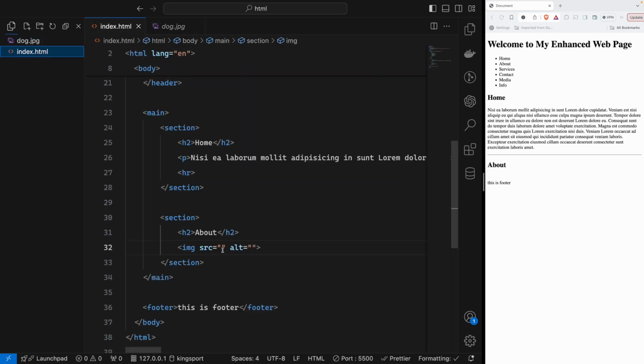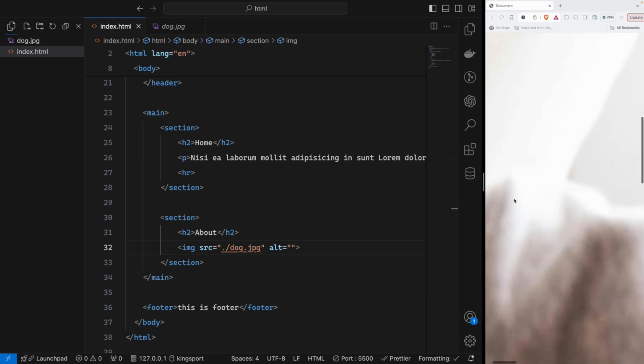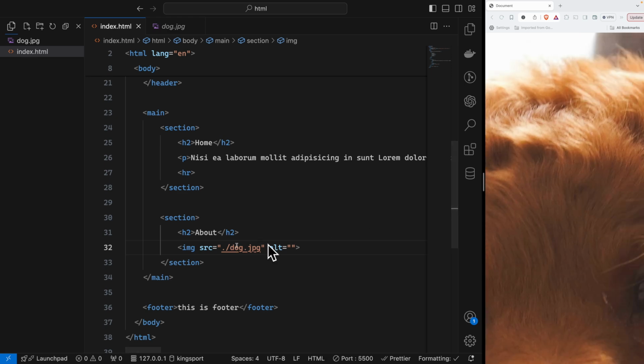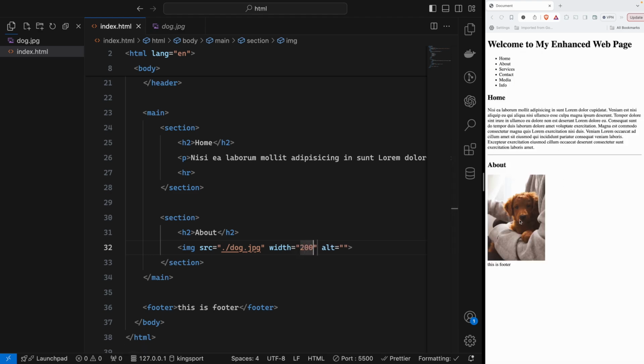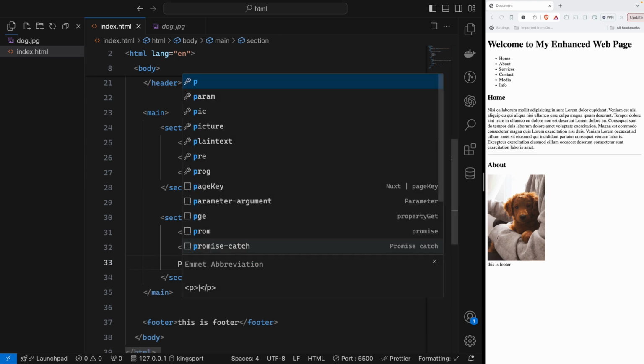So I can reference it using the current level and select it. After that, you will see the image, which is really big. What we can do in HTML is define the image using the width. That width will be 200 pixels. So it makes the image look small. That's perfect. And then we will add another P.